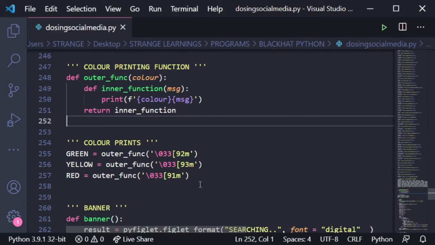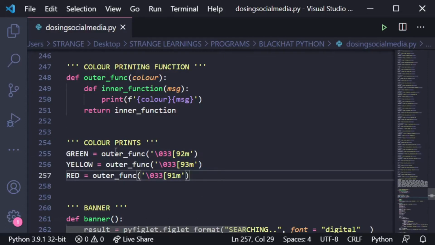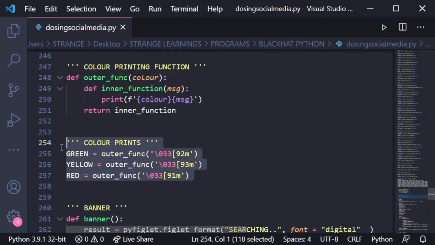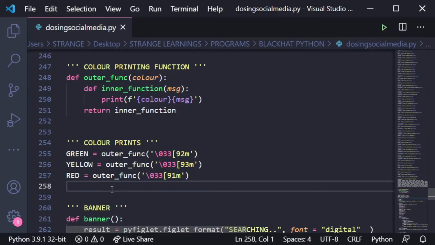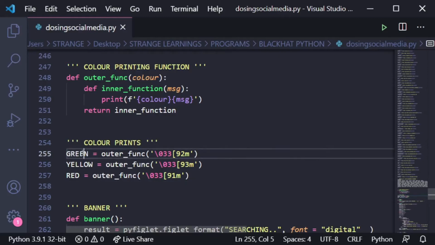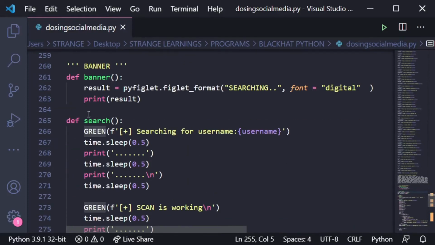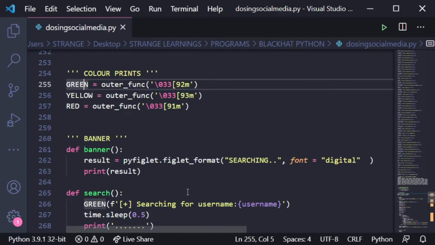Then we have created color prints. Now color prints, if you work with PyFiglet, then you will know that we use these kinds of patterns to give colors to the program so that it can understand what kind of colors we are assigning. If I name it to a different variable, we have to use a different variable name right here, as with green and green. Then we have defined the banner.